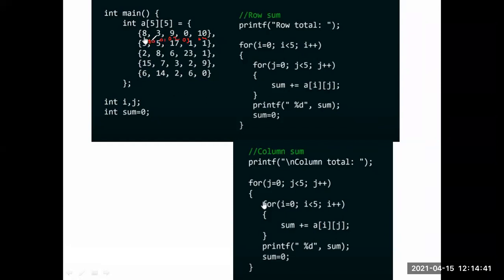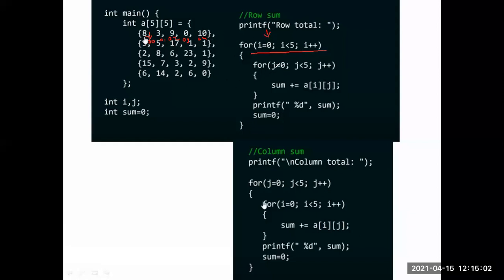So for this purpose, first we take the first loop as row, for i equal to 0, with i as the row value, because the row is constant and the column is incremented by 1. So I take i equal to 0, i less than 5, i plus plus.